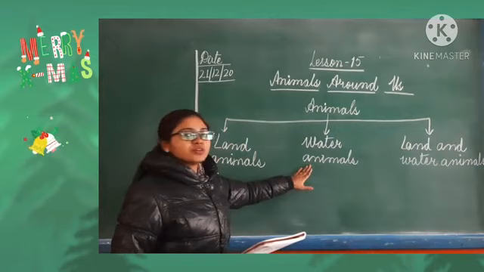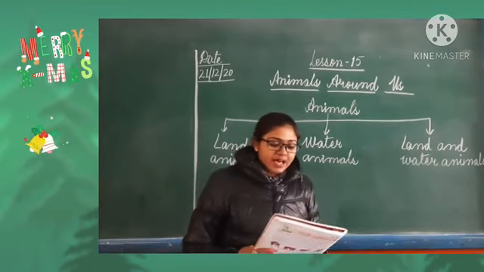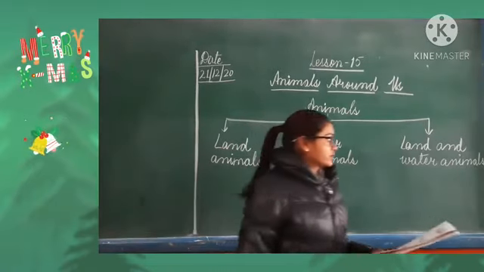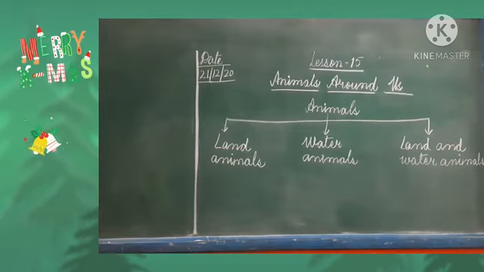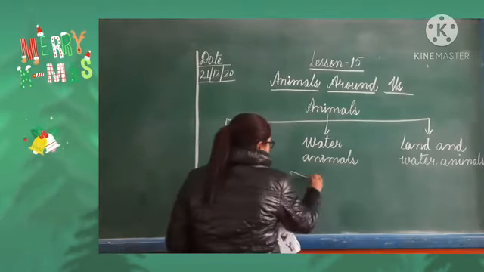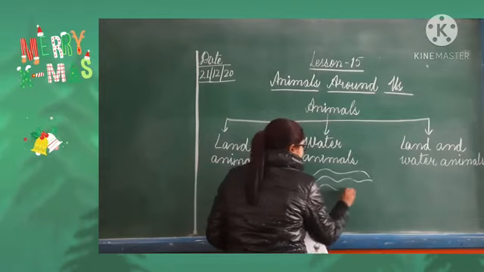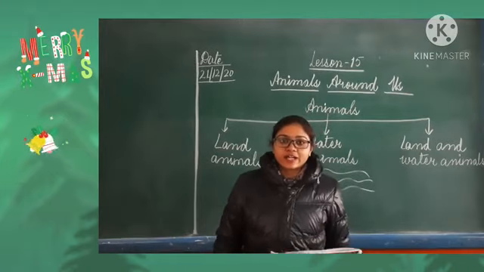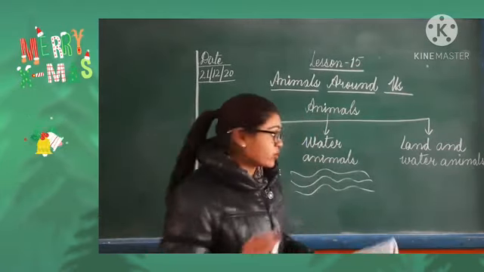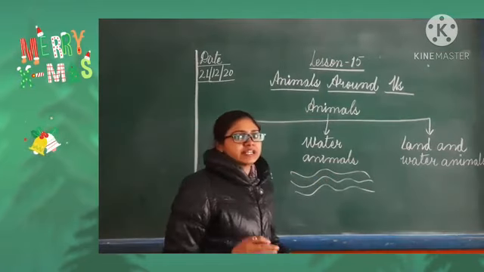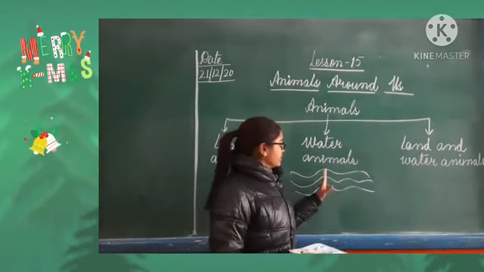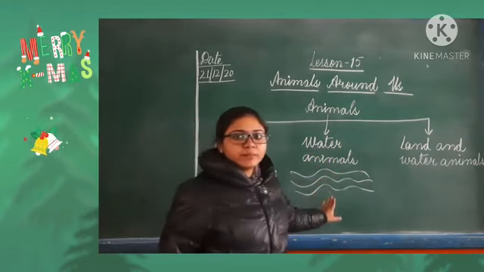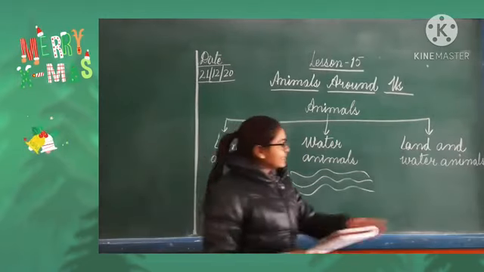First we will read about the water animal. Animals who live in water. Those animals who live in the water are known as water animals or aquatic animals. They can swim easily because they are living in the water. That's why they can swim easily. Water animals can swim easily.